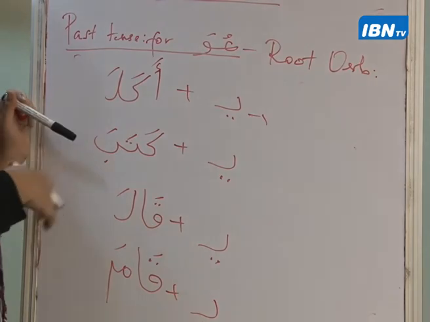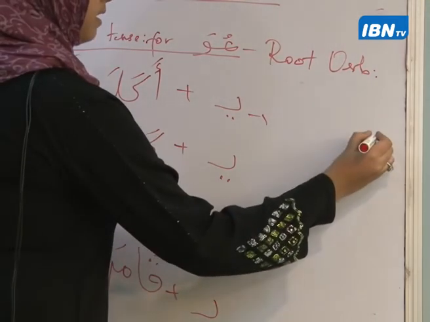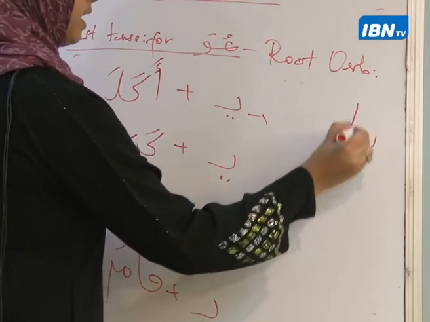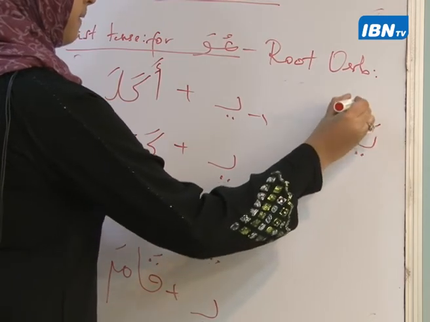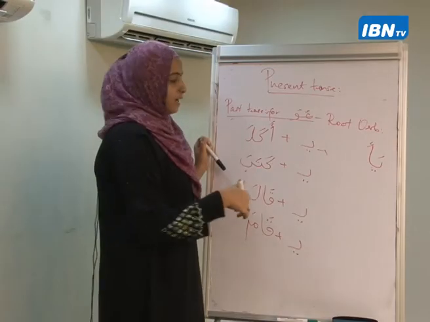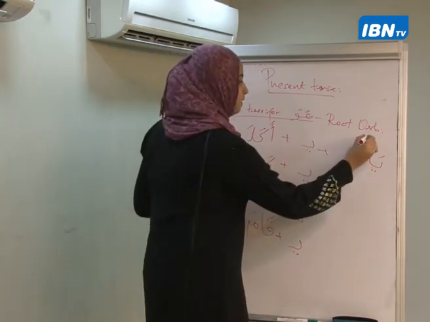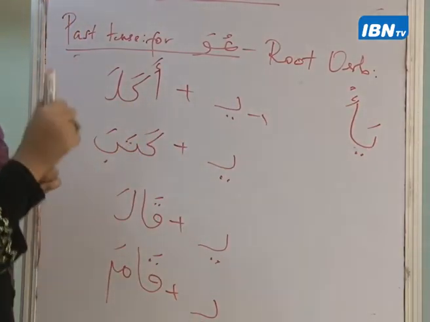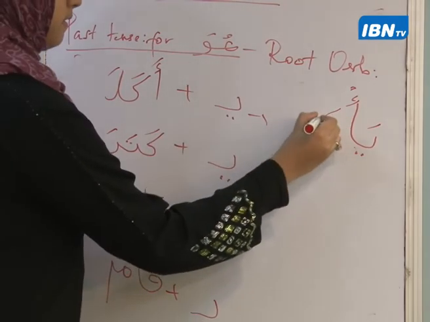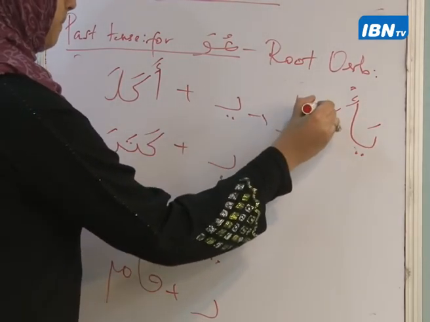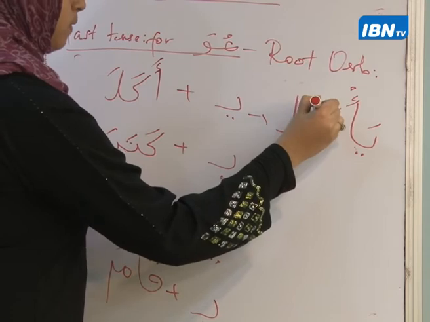So akala, I'll add a ya. The ya is going to be joined to the alif. And the second letter, I said this letter will carry a dhamma on top. So here, it's carried a dhamma on top. Then kaf, lam. Ya'kulu.